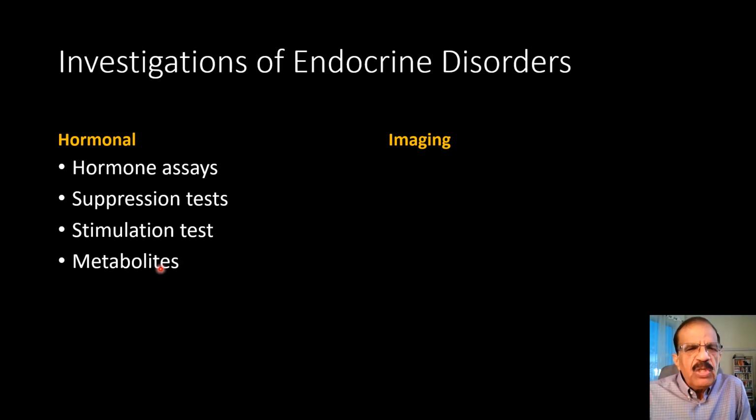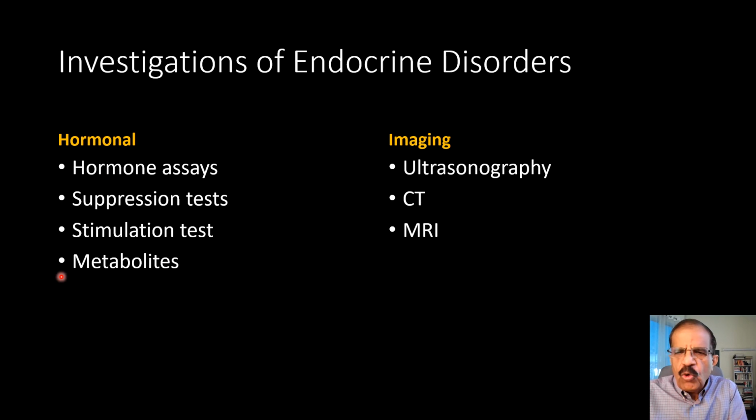Metabolites: sometimes we check not the hormone itself, but its metabolites. Like in the case of growth hormone, growth hormone is difficult to measure because it has a very short half-life. Instead, we measure IGF-1, insulin-like growth factor 1, because that has a longer half-life. So this is one group of tests. We go for hormone assays. We do suppression tests in hypersecretory states. We go for stimulation tests for the hyposecretory states, and we do metabolites when hormone assays are not possible.